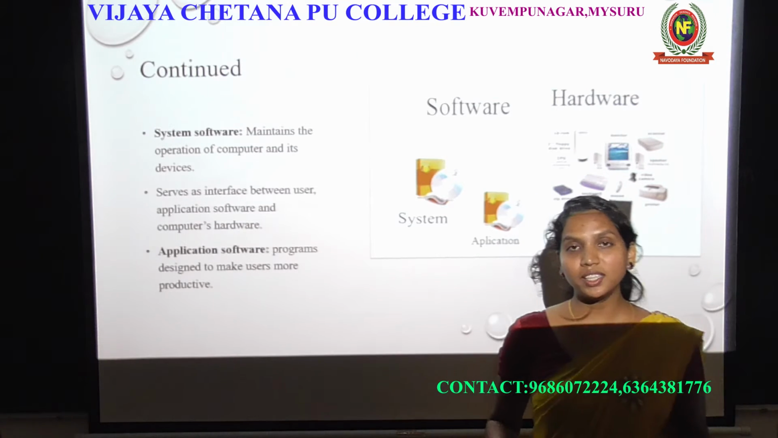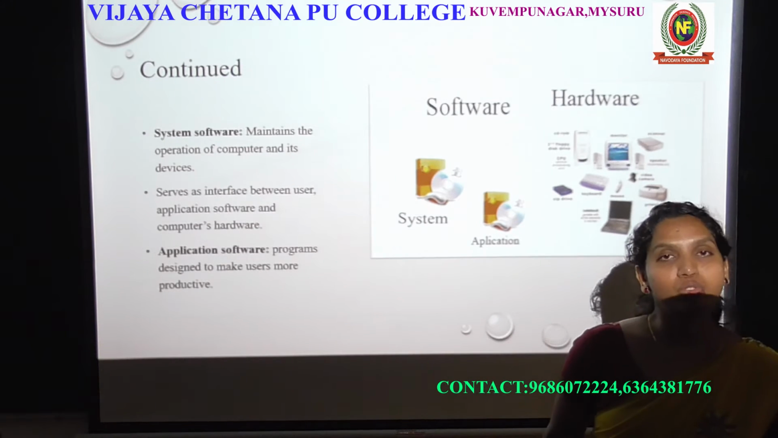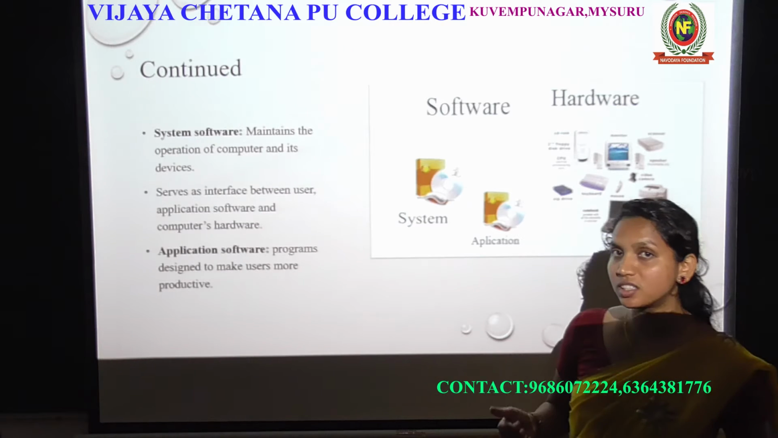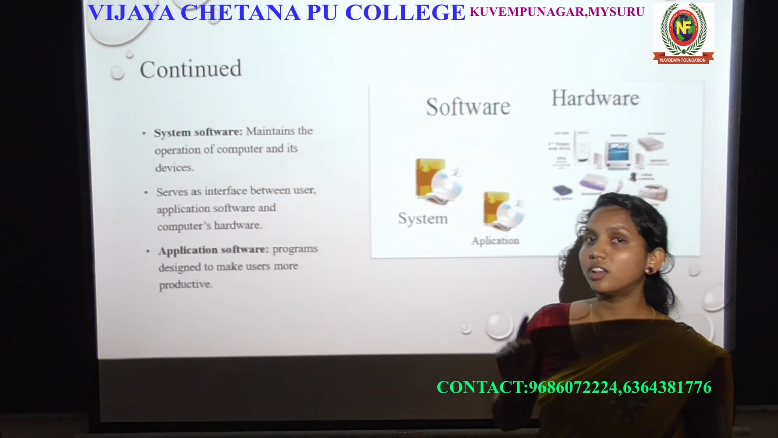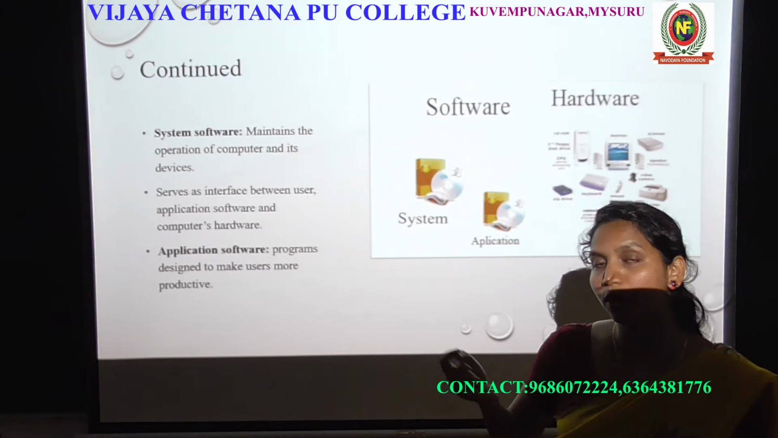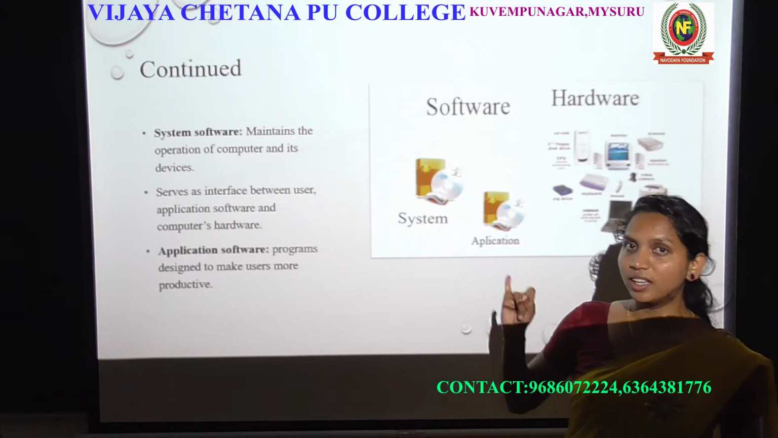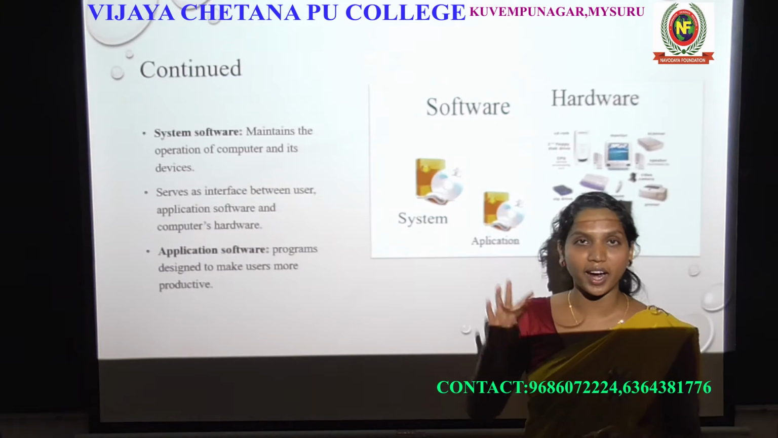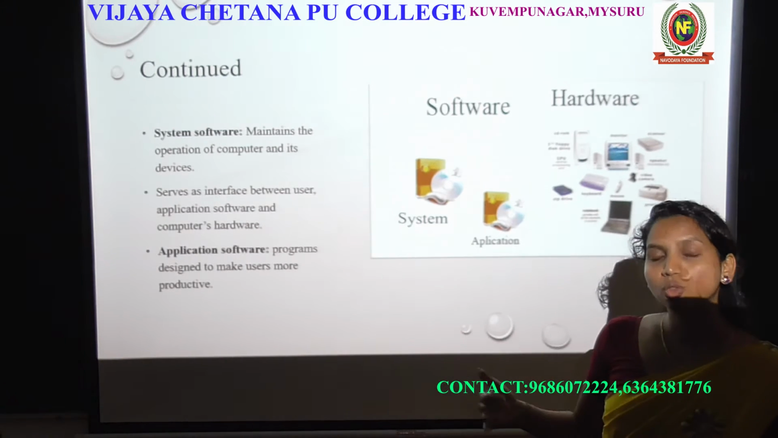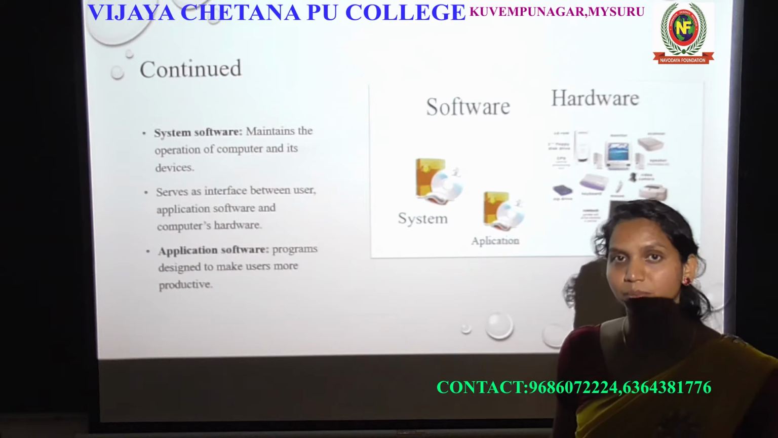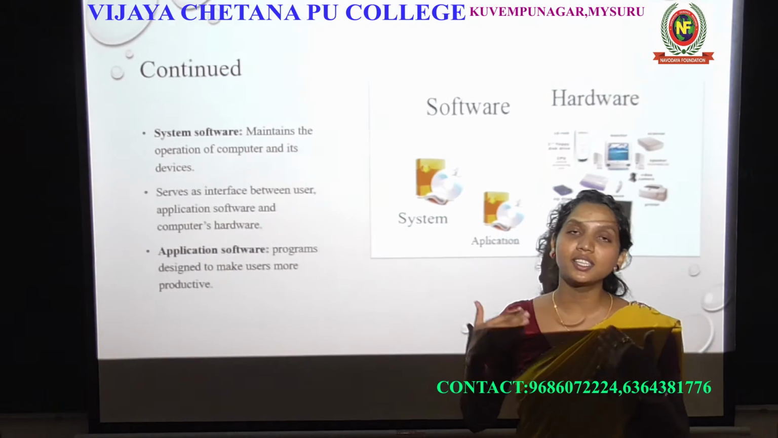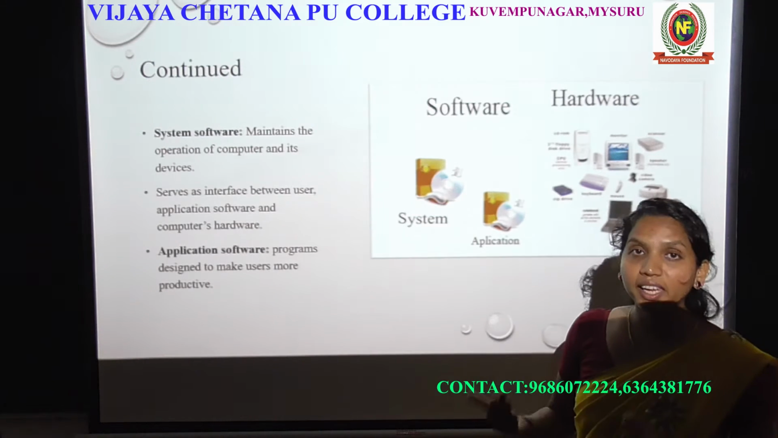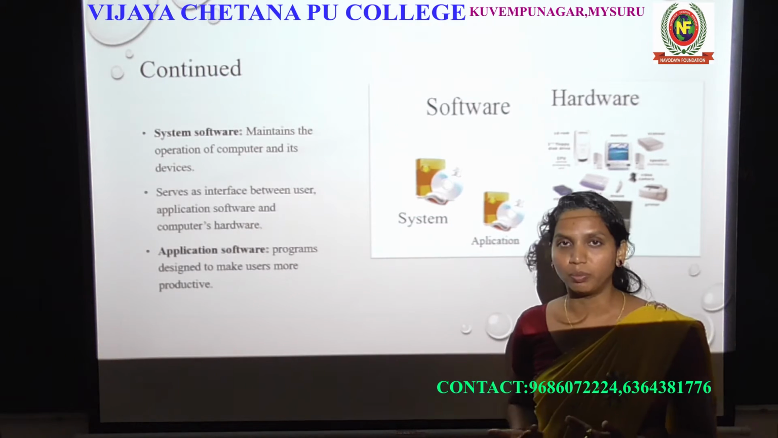Okay, so that is about system software. So what are the system software? The operating system is a system software. So what operating systems are we using? Windows, Linux, Unix, and in mobile, Android and Mac. These are all operating systems, and that is called system software. Without an operating system, we can't work on any mobile or laptop.